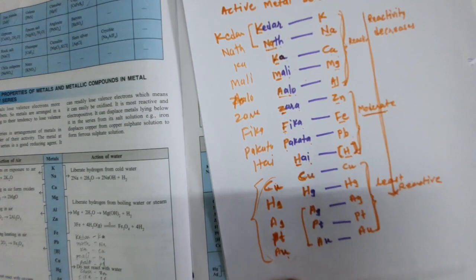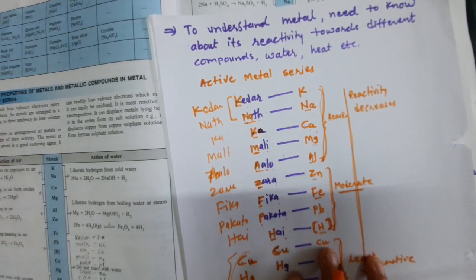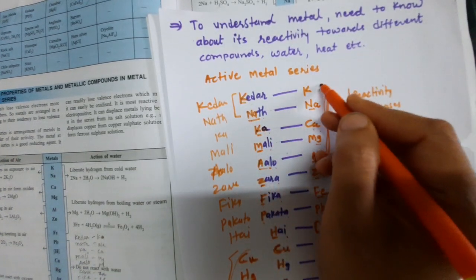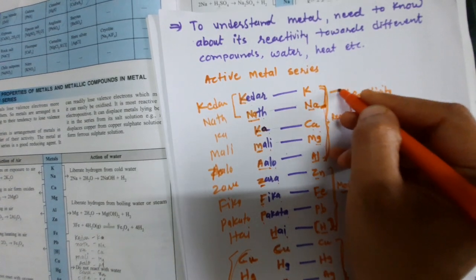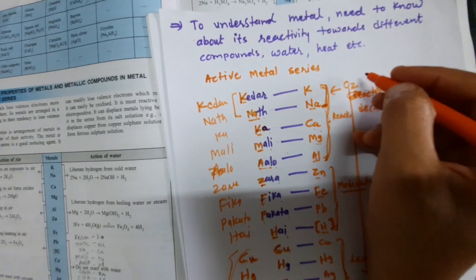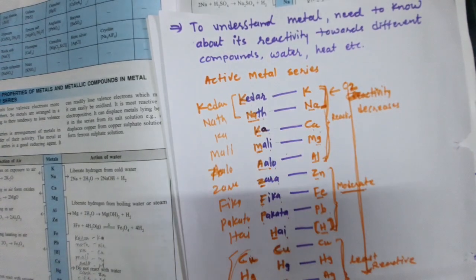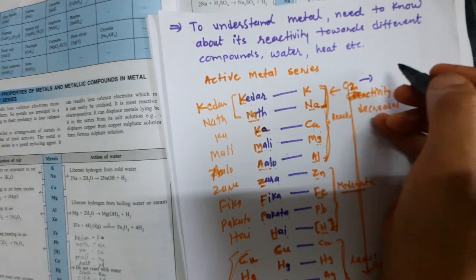Clear? Now from the active metal series we learned a few things already in 9th standard. The first point: the first two, sodium and potassium, are very reactive. When we put them into the atmosphere, they react with O2 and convert into the oxide form.